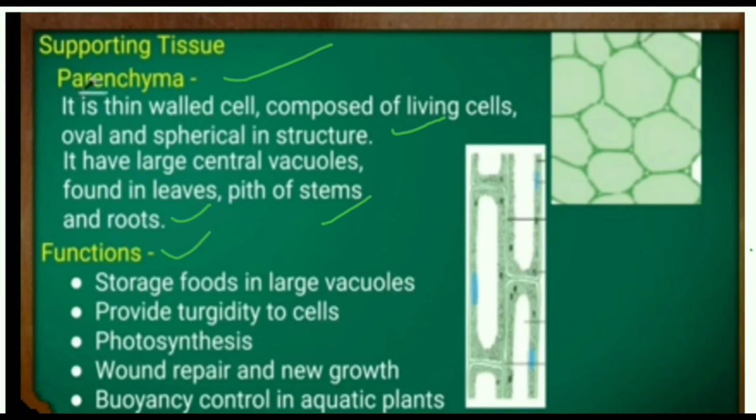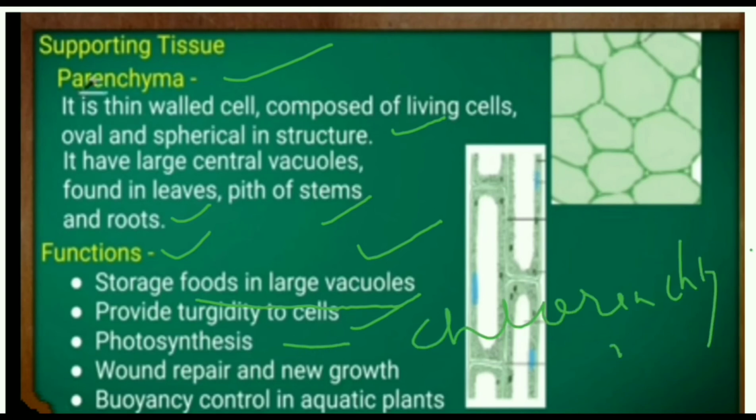Their main function is storage because they have a large vacuole. Parenchyma of the leaves is filled with chloroplast, so it is known as chlorenchyma. So chlorenchyma helps in making food for the plant and helps in the process of photosynthesis.